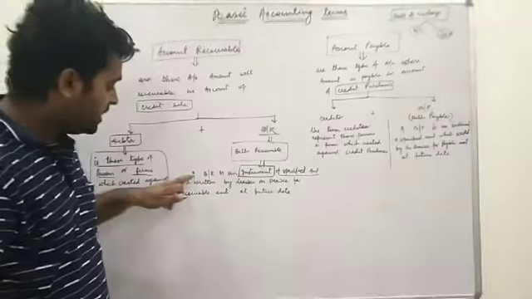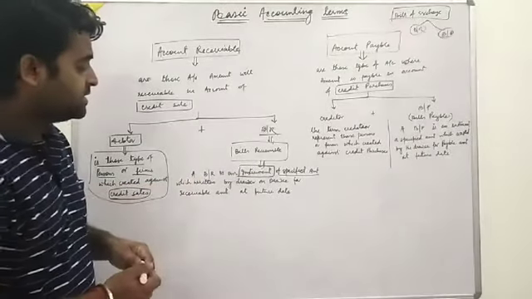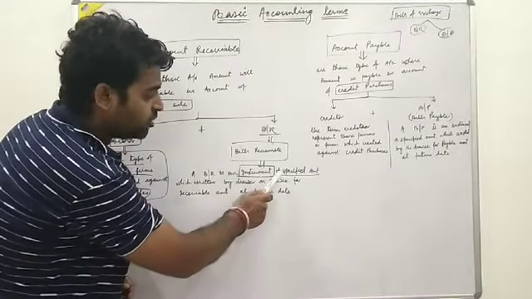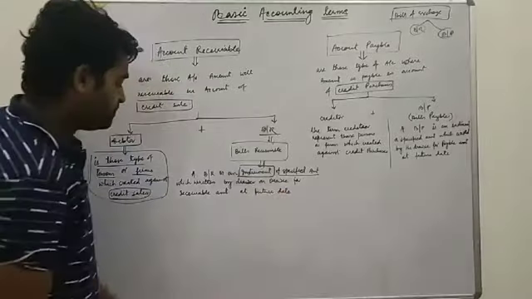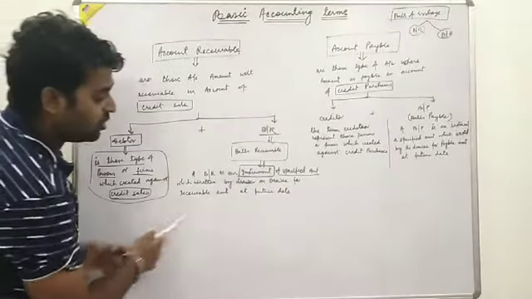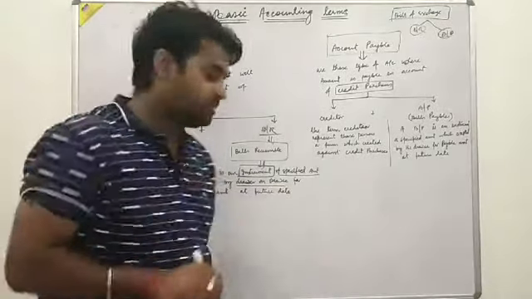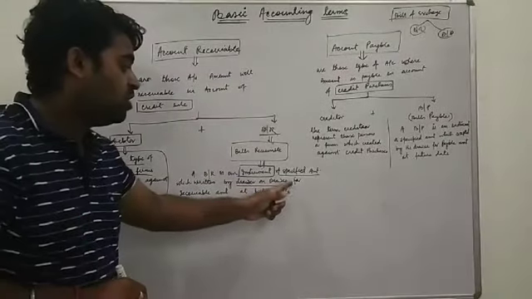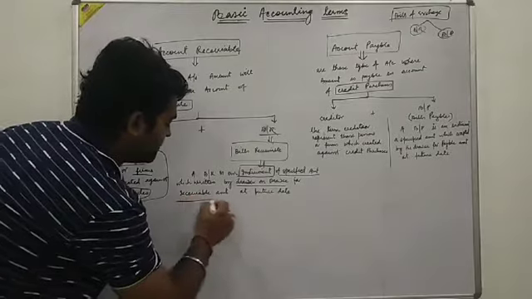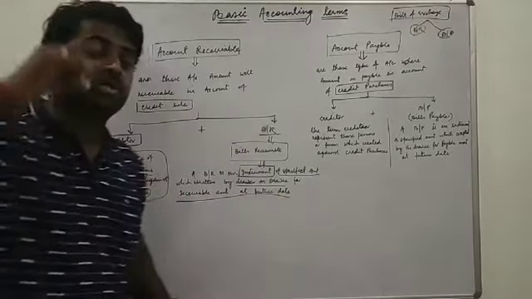A bills receivable is an instrument of a specified amount which is written by the drawer on the drawee for a receivable amount at a future date.